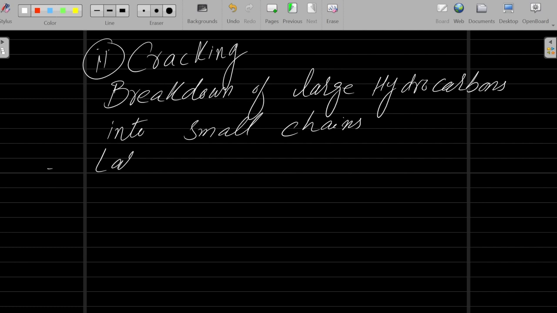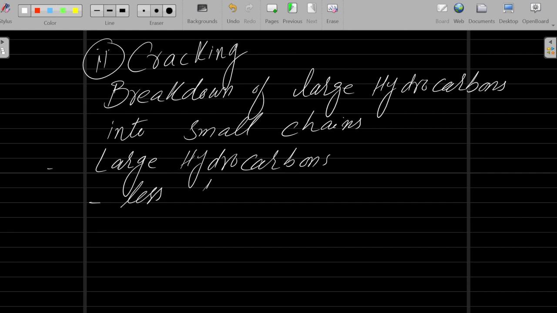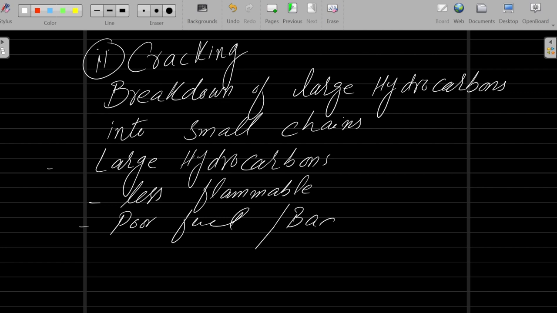Large hydrocarbons, like a long chain. What's the problem with large hydrocarbons? If the carbon number is greater, they are less flammable, less combustible, and difficult to burn. They are like poor fuel. You cannot use them as a good fuel. You can say bad fuel as well, because their combustion is not easy.